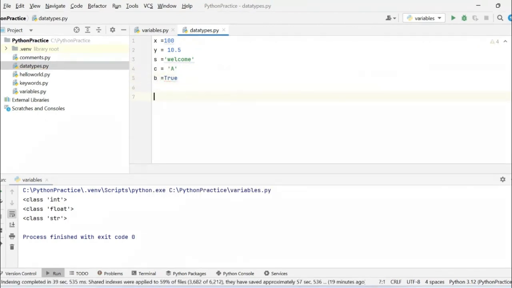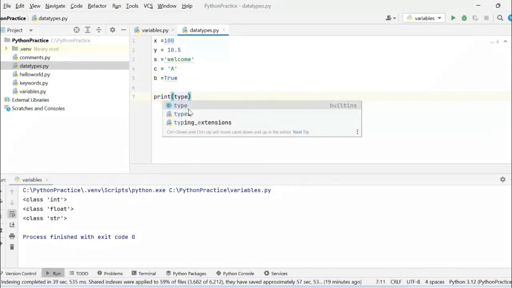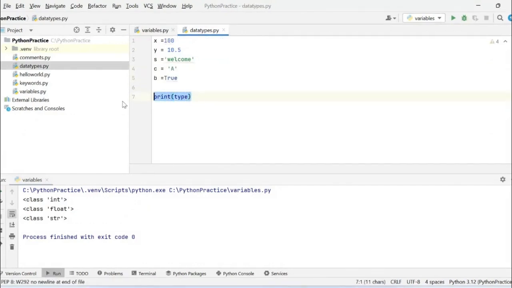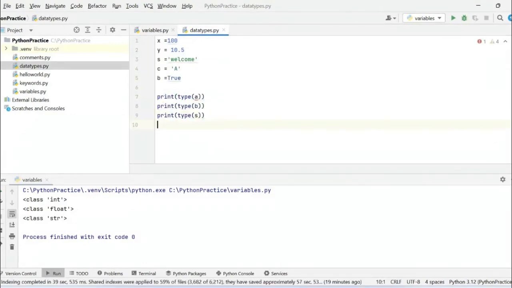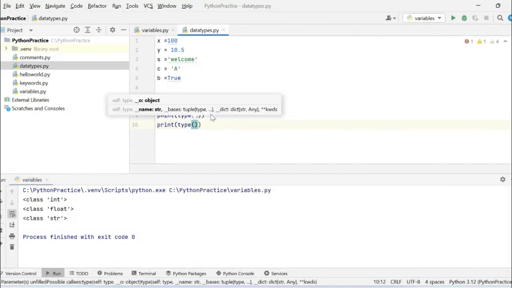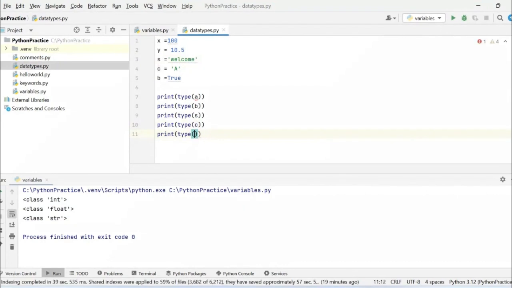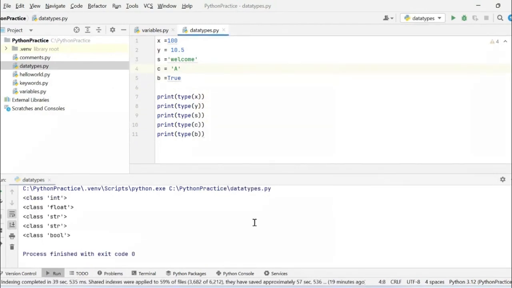What I will do is print the type of each variable: copy this, and thereafter print the type of C, and similarly for B. So this is X and this is Y. Let us see what their types are.